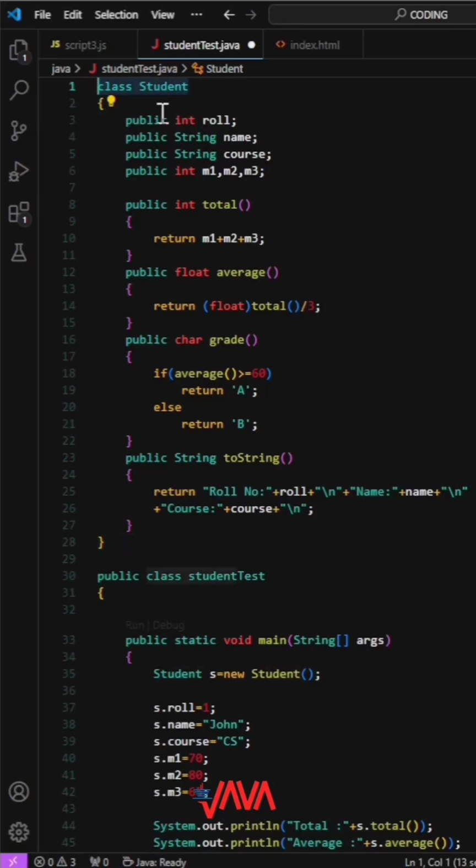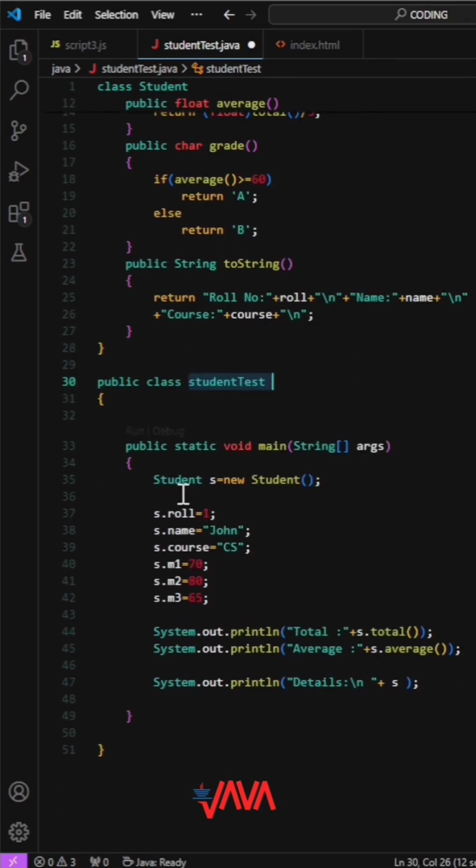It has variables for roll number, name, course, and 3 marks M1, M2, and M3. The total method returns the sum of the 3 marks. The average method calculates the average by dividing the total by 3. The grade method returns A if the average is 60 or above, otherwise B. The toString method formats the student details into a string.